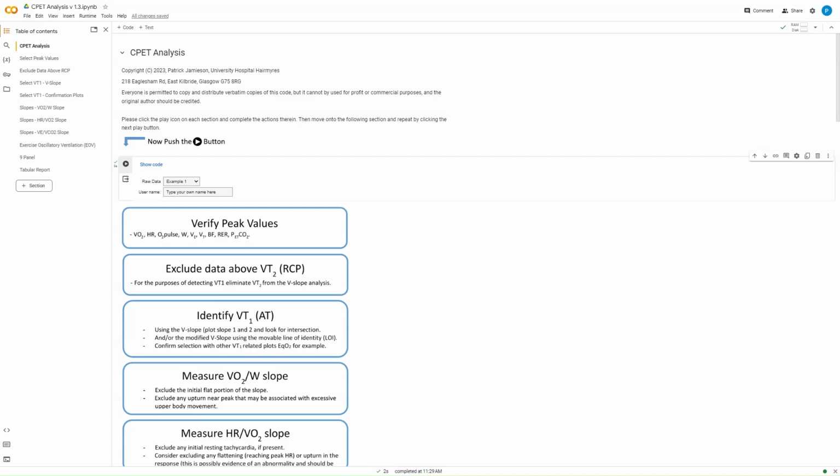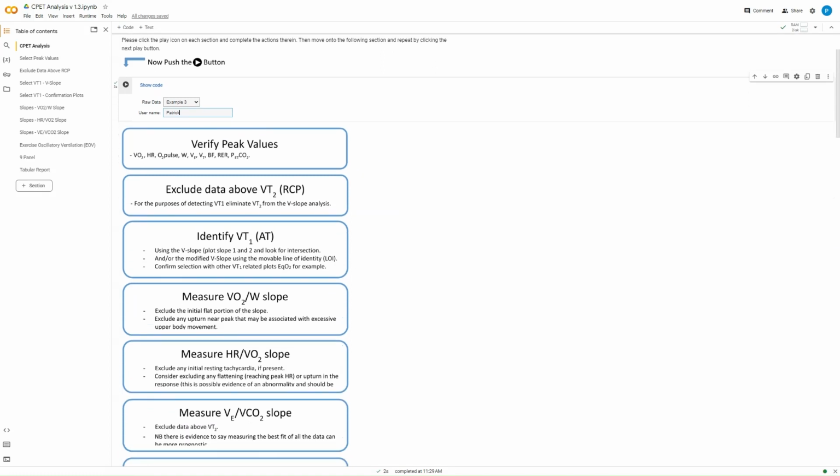So what you're going to do in any given section is follow the instructions or what you're being asked to do in that section. So here what we're going to do is we're going to pick a different example. I quite like example 3 because it's a very simple and nice quality example to work with. And if you choose to, feel free to put your name in here. It's not necessary. This is more for a version of this code that I use when I'm doing a presentation, and a lot of people are playing with the same program. It allows me to compare everybody's results together and look at things like concordance. How well does everybody pick the same number? What's the variance? And that is a useful teaching tool. But don't feel like you have to put your name in there. It's just if you choose to do that.